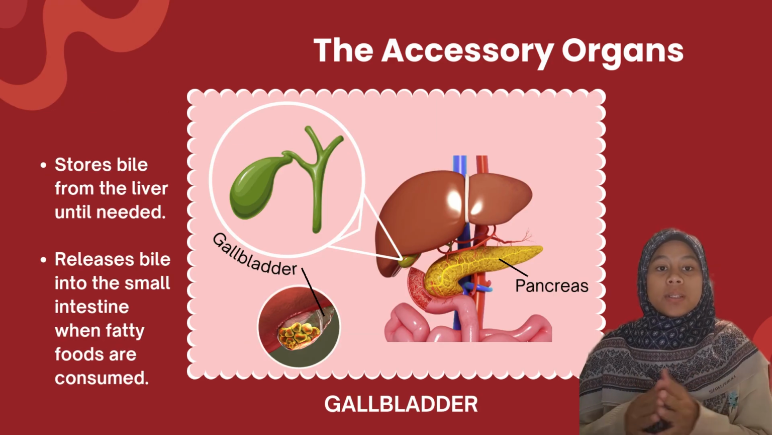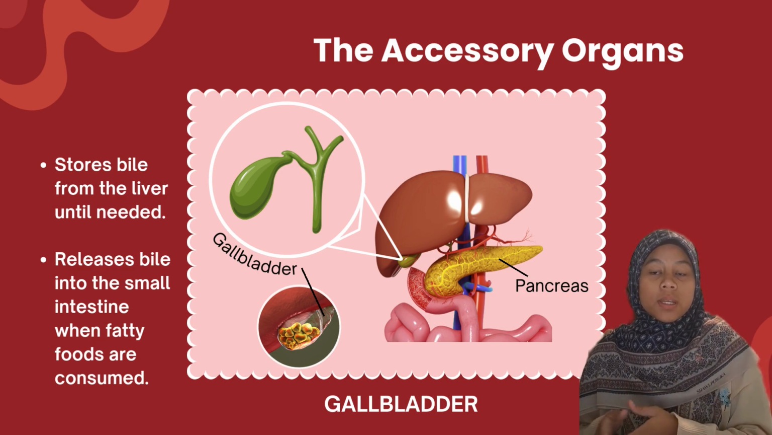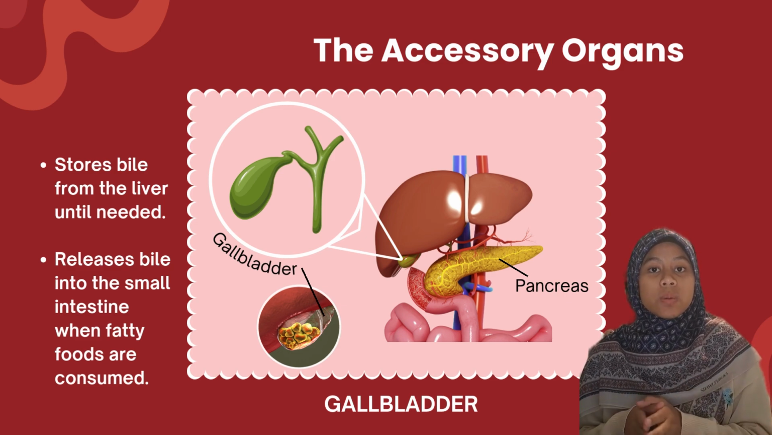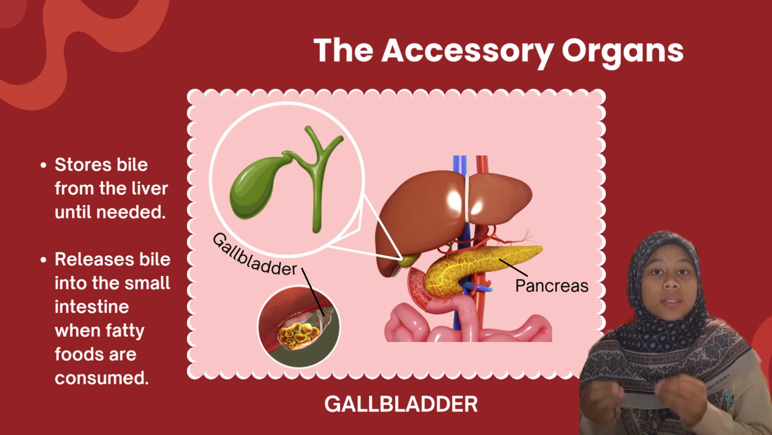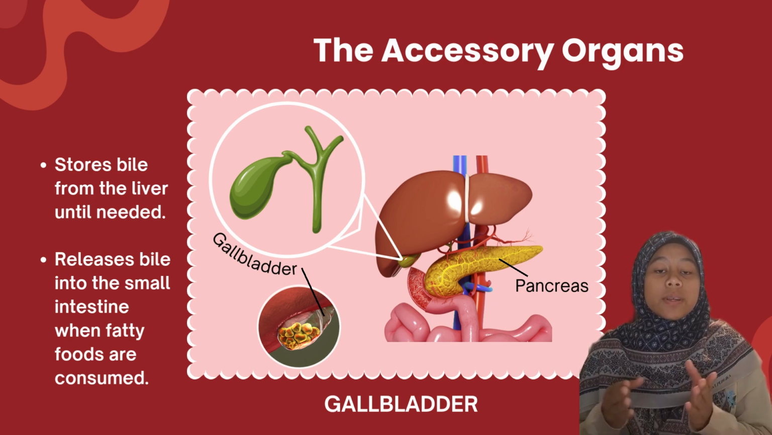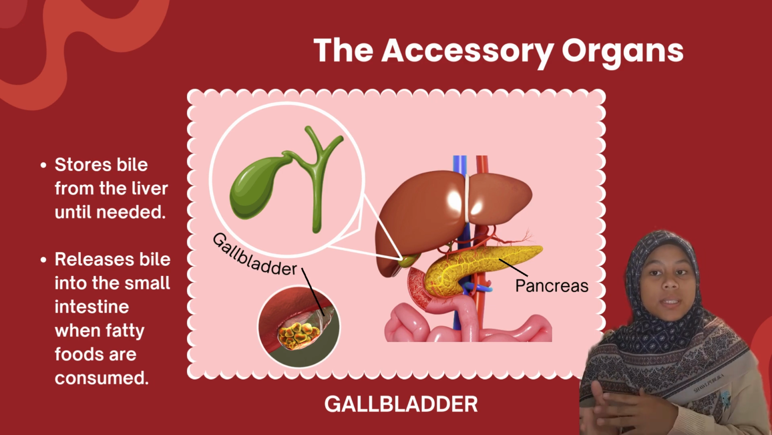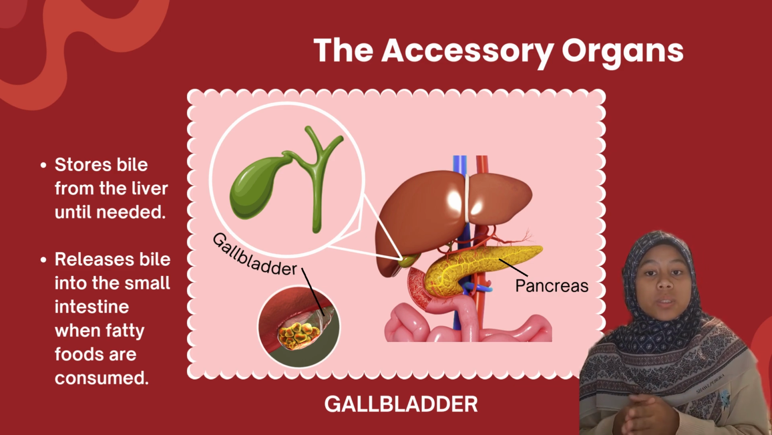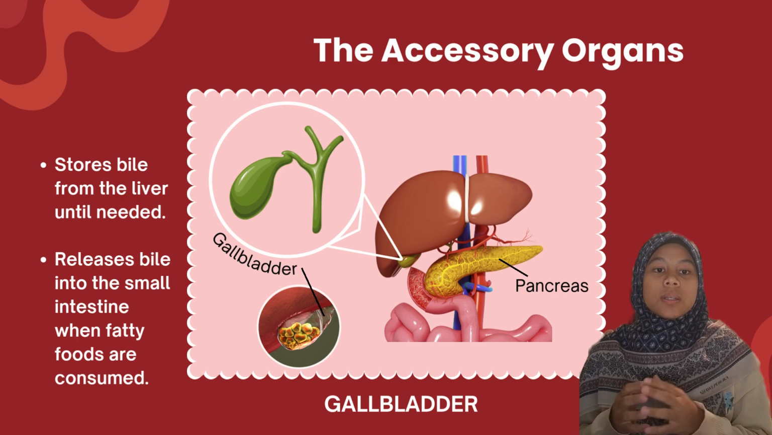Next, the gallbladder. The gallbladder is a small pear-shaped organ situated beneath the liver. It is directly connected to the liver and the small intestine through a network of tubes. After the liver produces bile, the gallbladder stores and concentrates it until it is needed. When we consume fatty foods, the gallbladder constricts and releases the bile into the small intestine. Then, the bile aids in breaking down fats into smaller molecules so the body can absorb and use them.